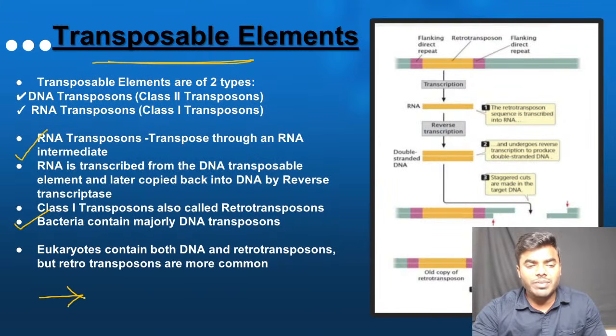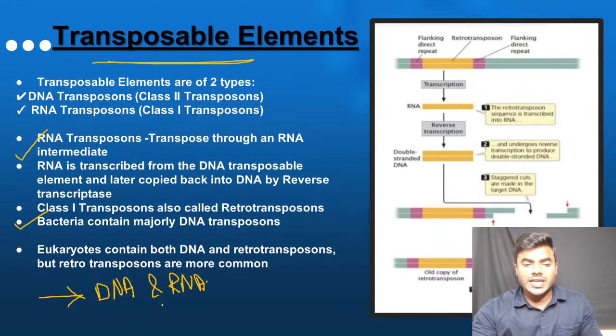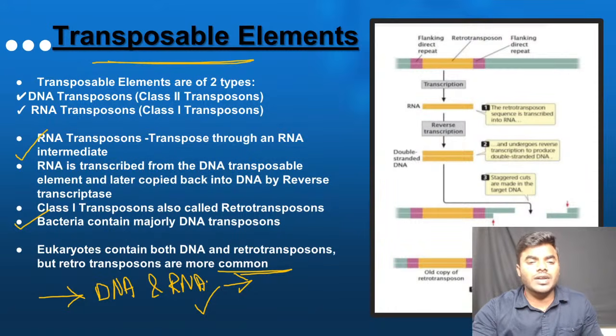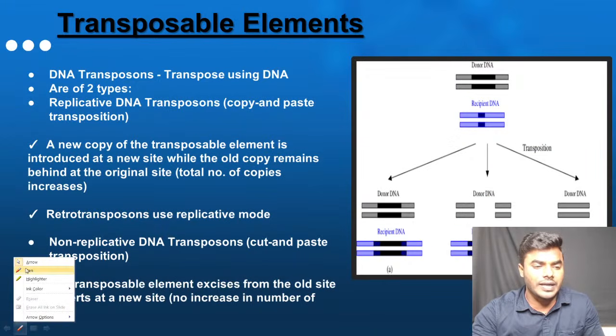What is the major statement I told you? In humans, DNA transposons are present as well as RNA transposons. But RNA transposons are more common in humans. Do not confuse this. If you look at prokaryotes, like bacteria, what did I tell you? Majorly DNA transposable elements are present. Please do not get confused with that point.